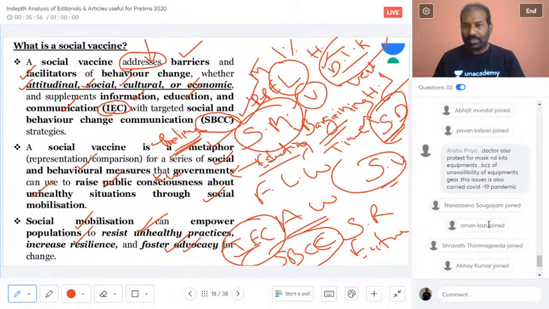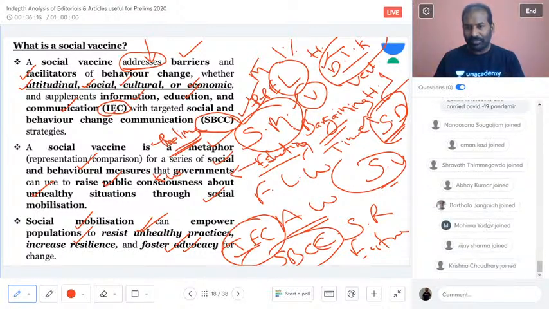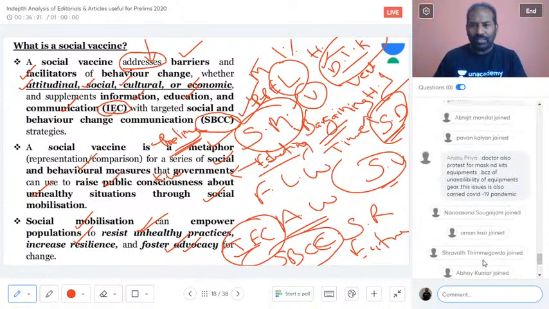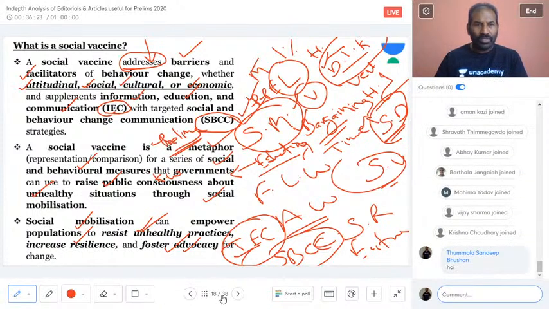Doctors also protest for masks and kits, equipment, because of the unavailability of the equipment. That is what I was saying. It was my personal view that probably the Prime Minister of India is going ahead with bargaining for more time to get all those personal protective equipment, masks, ventilators, and diagnostic kits by extending the national lockdown. And everyone who has joined, I would say a big hi to you. And what Sushant said and what Anshu has said is absolutely right. Now I'll move to the next point, the next slide.